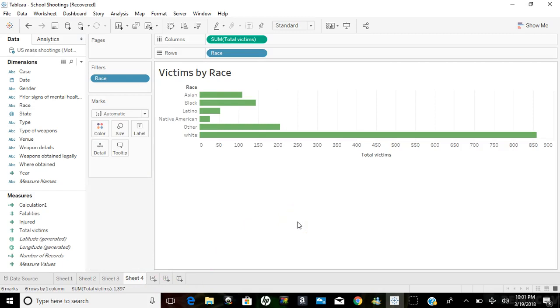Now, the next chart here is a bar chart, and I want to know victims by race. So I see here, way off, that the white had the most total number of victims, which is 858, and the least was Native Americans, with total victims of 27. So this is a great visualization of the total number of victims by race.